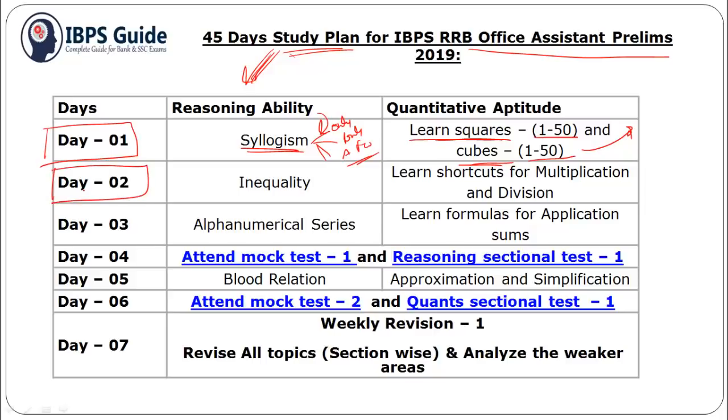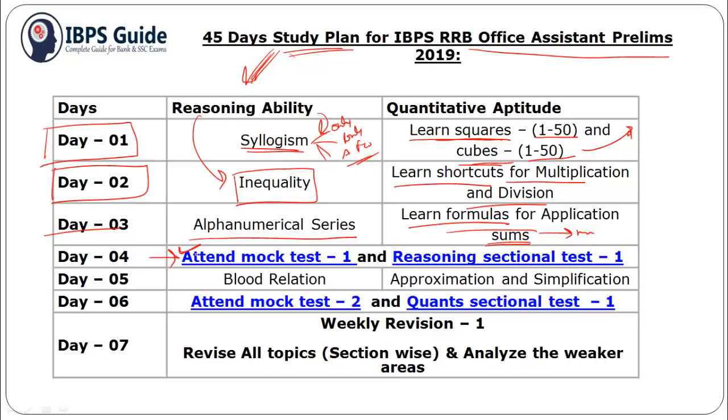And for day 2, for reasoning you should practice inequality type questions, and for quantitative aptitude you should learn some short tricks for multiplication and division. For day 3, for reasoning you can practice alphanumerical series, and you should learn some formulas for application sums, that is miscellaneous topics. And for day 4, you should attend a mock test.